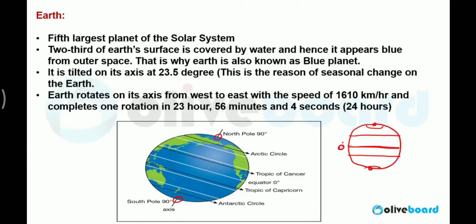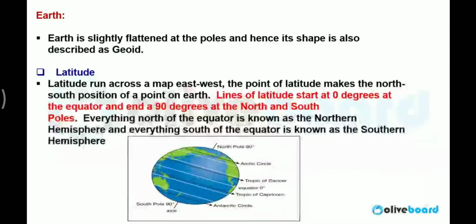0 degree latitude line is called equator. The area above the equator, this overall area above the equator, it is called northern hemisphere. And the area below the equator is called southern hemisphere. So northern and southern hemisphere. 0 degree line, I told you, it is called what? Equator. The line which divides the Earth's surface exactly in the half, that is called equator. The area above it is called northern hemisphere, and below the equator is called southern hemisphere.